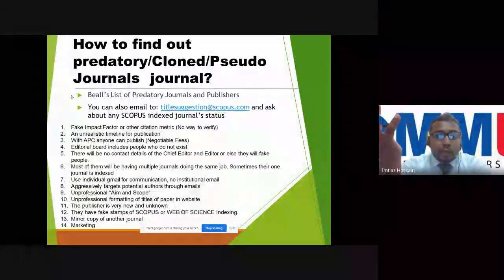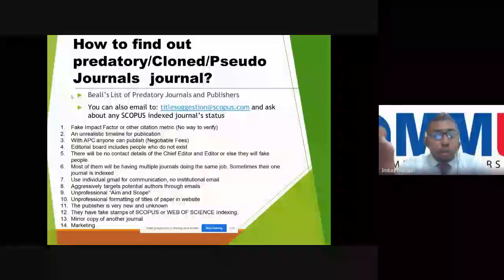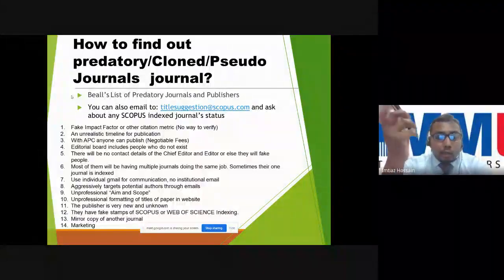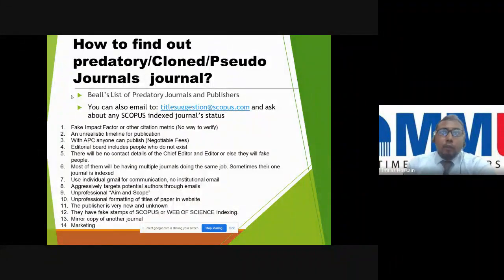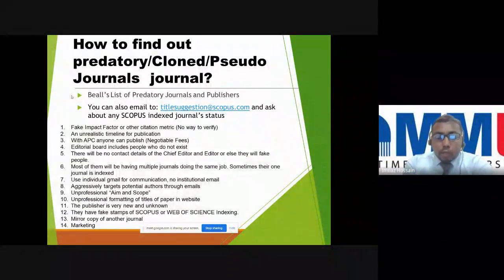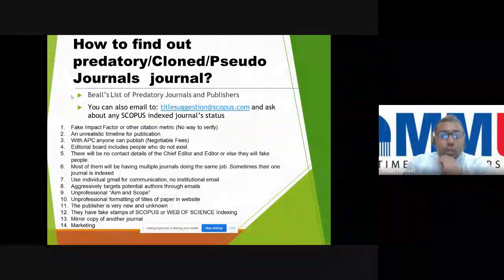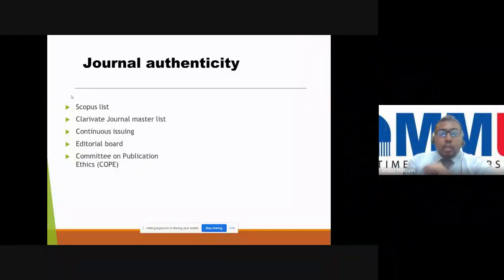So there is no point, because we have Scopus. You can copy the ISSN number, go to the Scopus website and check. If you feel you do not have sufficient knowledge, you can send it to an expert, a skilled researcher, and they can verify whether it is a good journal or not. So these are some ways to verify predatory journals.